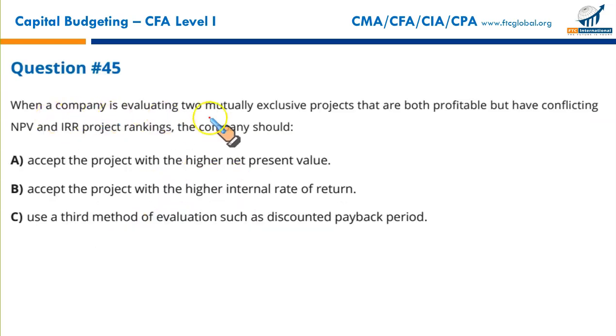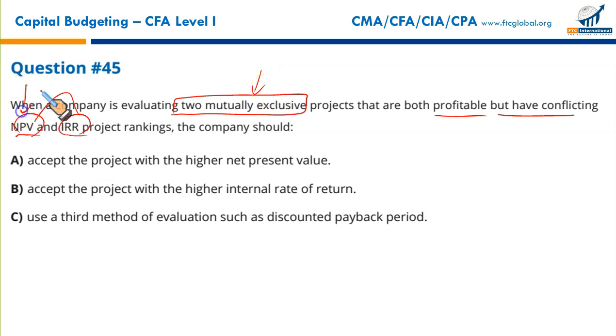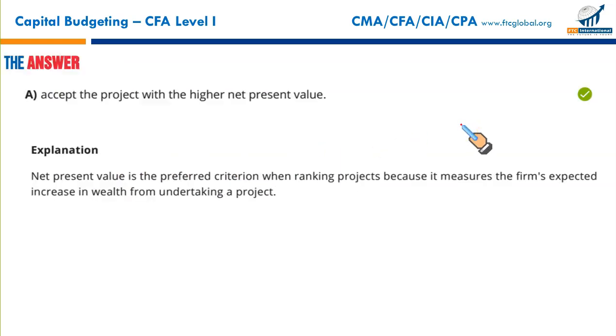When a company is evaluating two mutually exclusive projects, mutually exclusive means either or. When a company is evaluating two mutually exclusive projects that are both profitable but have conflicting NPV and IRR, we have discussed a little while earlier that when there's a conflict between NPV and IRR in two mutually exclusive projects, you should go with NPV. The company should accept the project with the higher net present value. There we go, that's right. A is your correct option. Next.